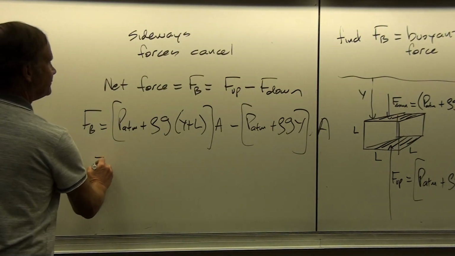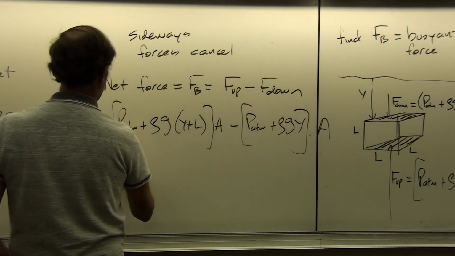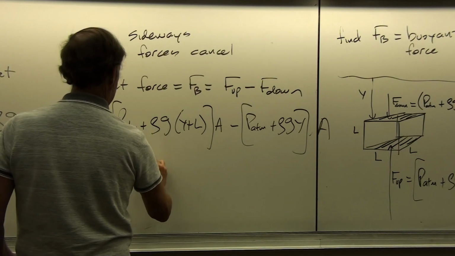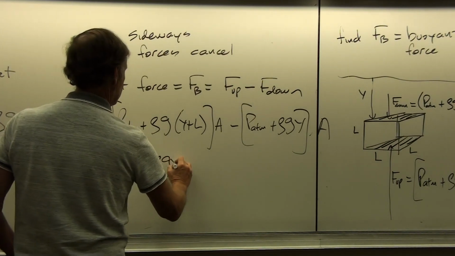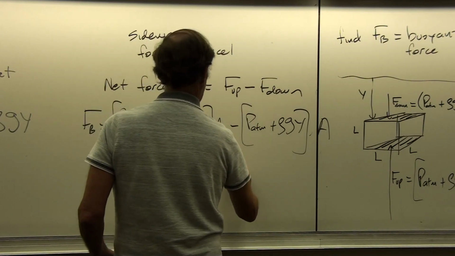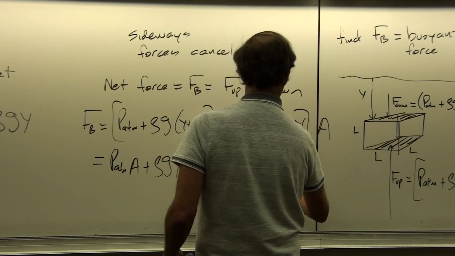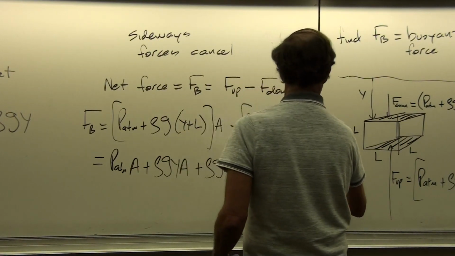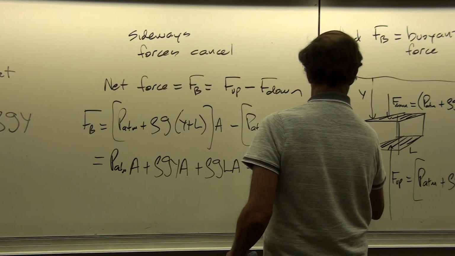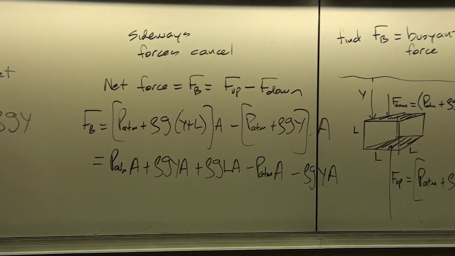Okay, and so we can multiply all these terms out. This gives us P atmosphere times A plus rho g y times A plus rho g L times A minus P atmosphere times A minus rho g y times A. So we have quite a few terms, but almost all of them cancel.